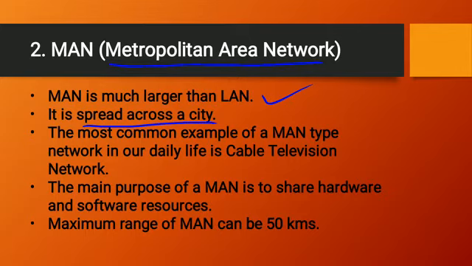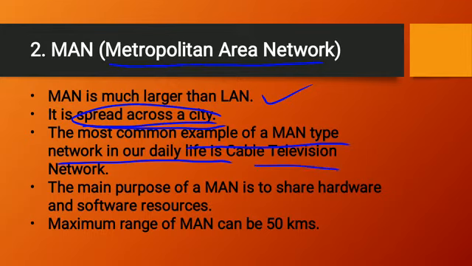It was covering the area of 10 kilometers, but it can cover the area of a city. Suppose you are living in a city and you are connected with a network, so that will be known as a metropolitan area network. The most common example of MAN type network is our daily life cable television network.